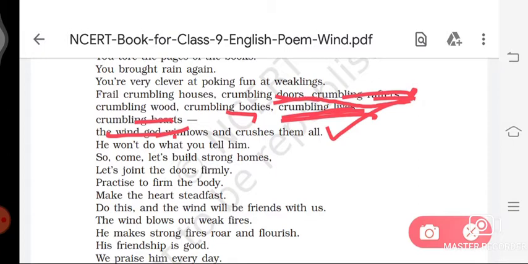The lives of the survivors are shattered too, because who can survive the power of the wind? But they are shattered too, because their loved ones are dead and their homes and property are destroyed. They are left with no hope in life. So their hearts will be crumbled.